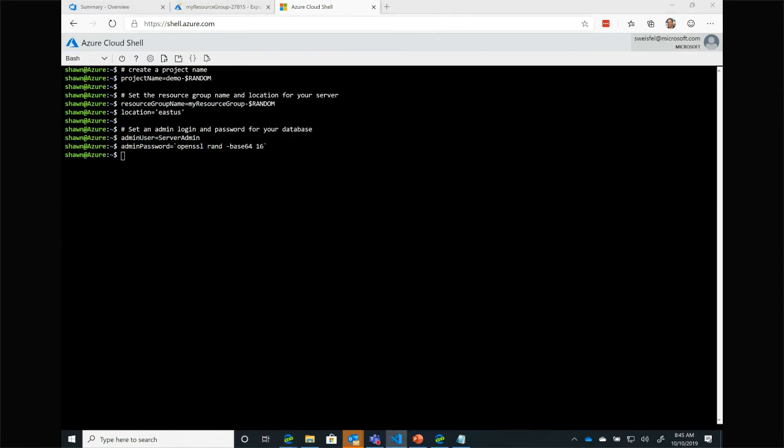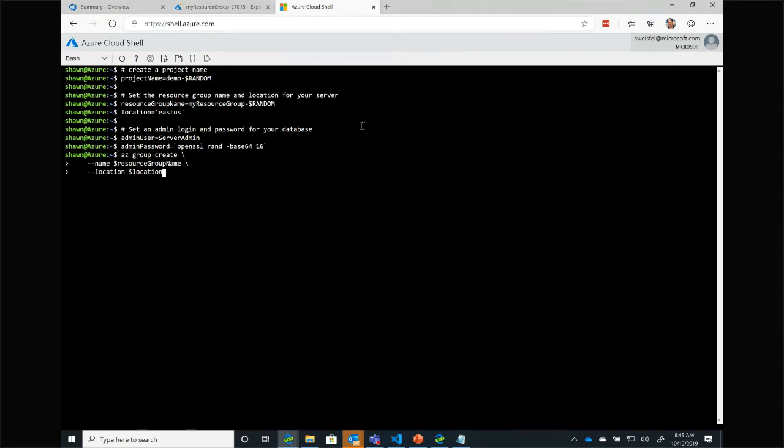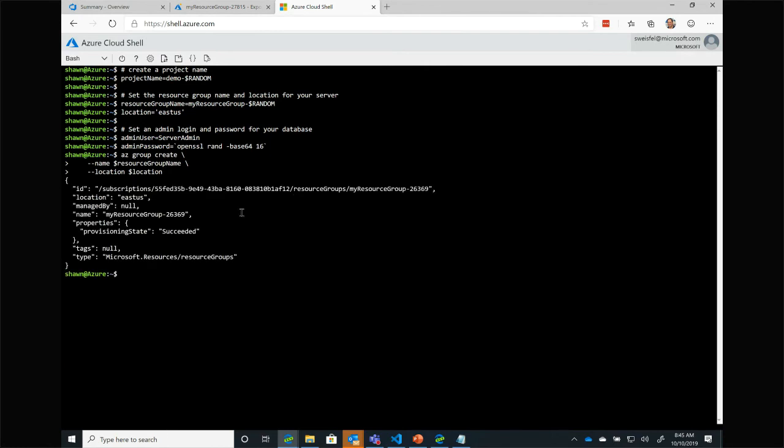Now we're going to go ahead and create our resource group just like we did before. No difference. So I'm going to go ahead and paste in that command. So now I have a resource group using those bash parameters. It is called my resource group, and there's its number and whatnot. Now I want to deploy my ARM template.